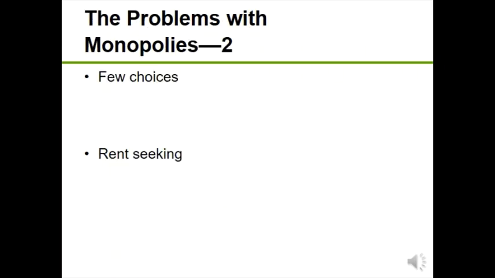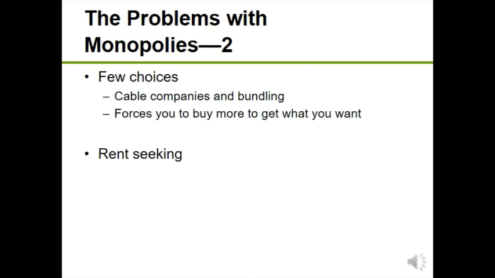So let's close this mini lecture by talking about the other two problems we think about with monopolies: limited choice and rent seeking. Since a monopoly sells goods with no substitutes, consumers pay higher prices than if there were other choices available. There's no competition there. So think about your cable companies. On TV, your cable company bundles channels that you don't want. I don't care about the Weather Channel, but I have to pay for it in order to get ESPN. It forces you to buy more to get what you want.